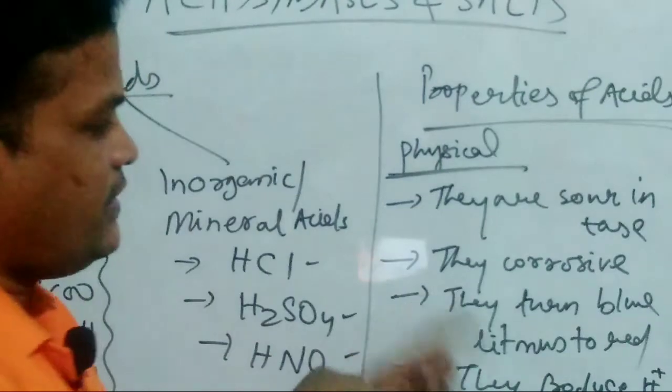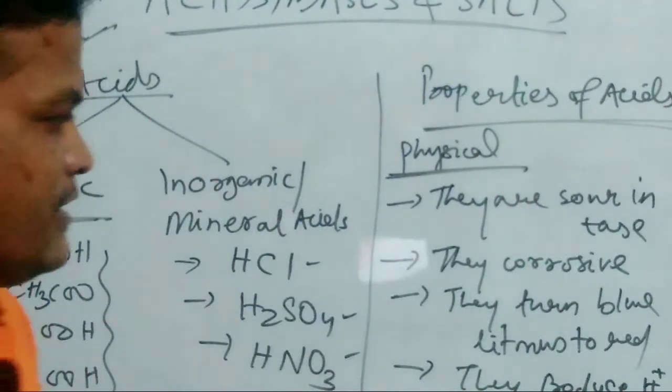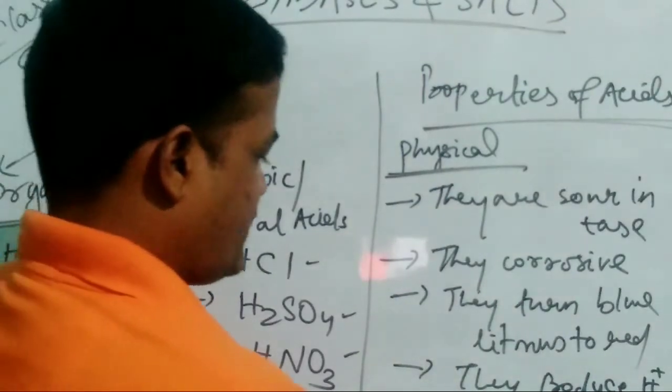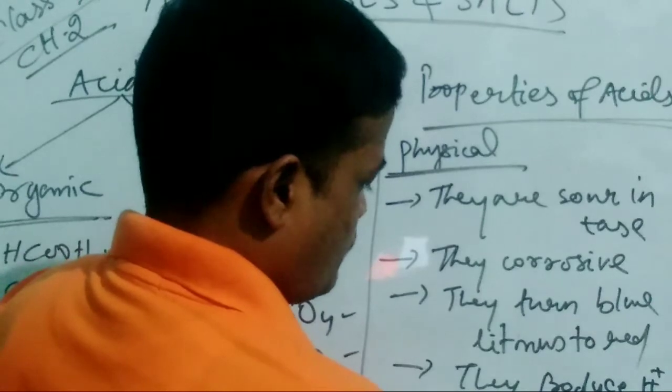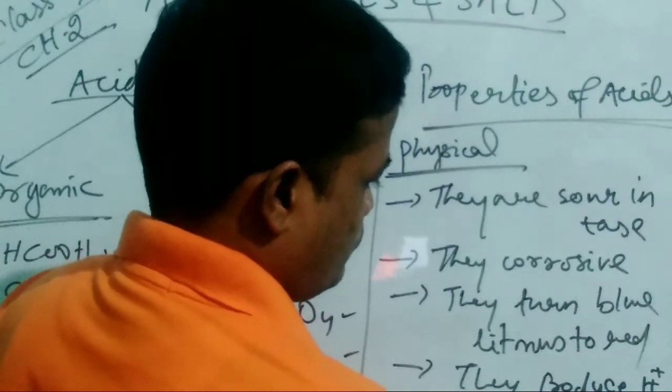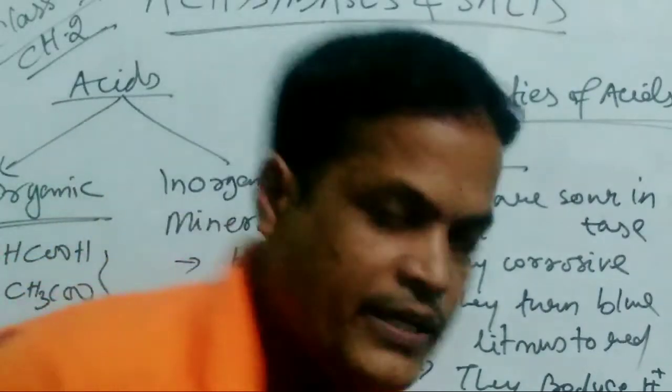Okay, and these are the properties of acids, and they also produce hydrogen gas. So these are the properties of acids. Let us see the chemical properties of acids.